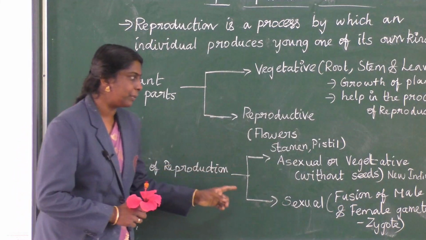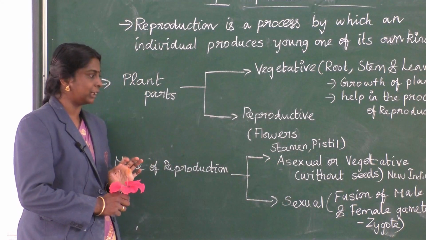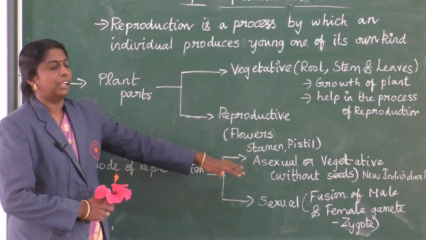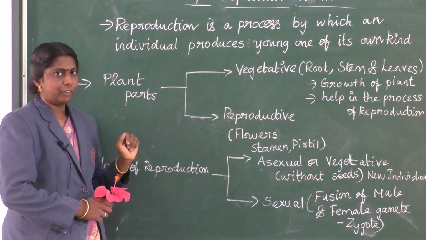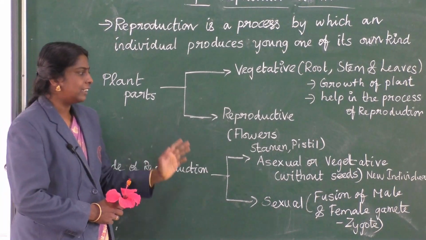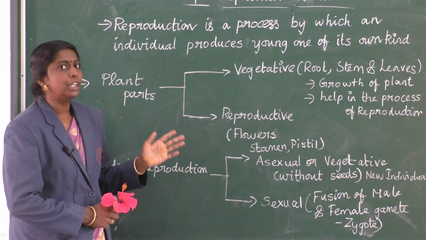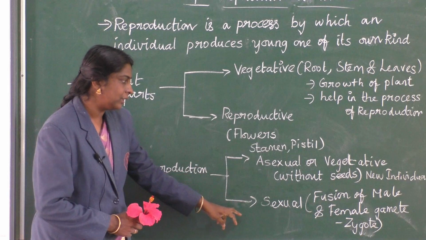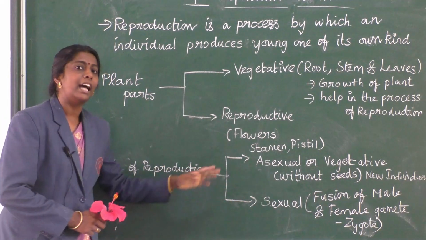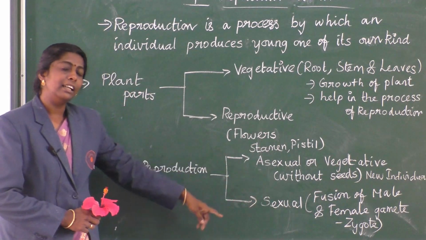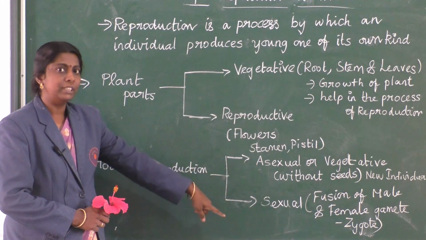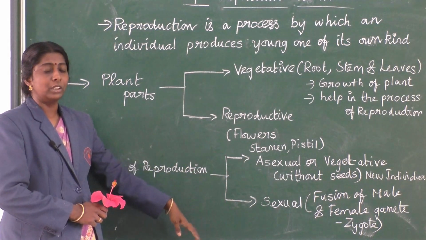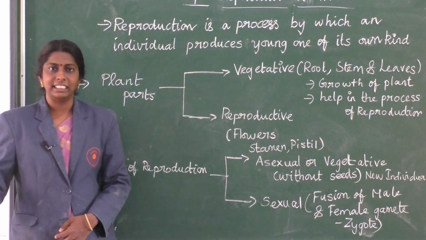In the asexual method they do not depend on seeds. Without seeds, they produce the new individual. And in the sexual method, fusion of male and female gamete takes place and it ends with a zygote, which is unicellular. The zygote organism you get in sexual reproduction. So about this we are going to see in detail.